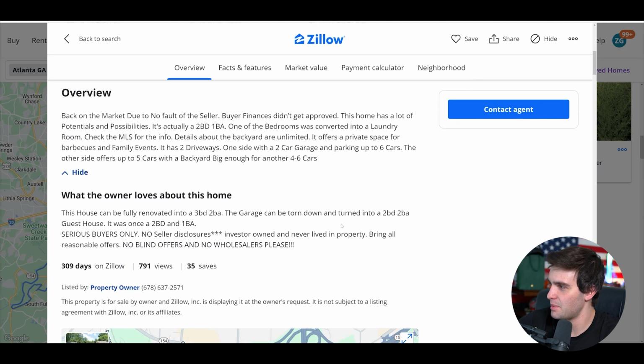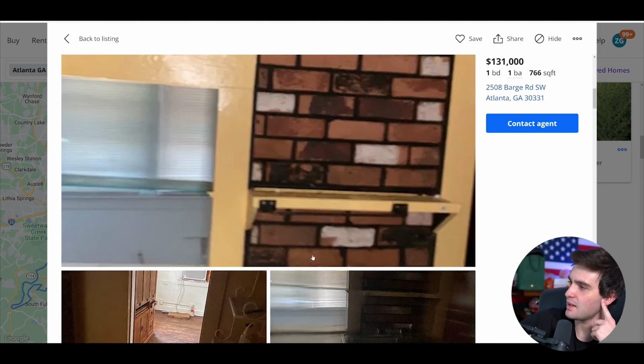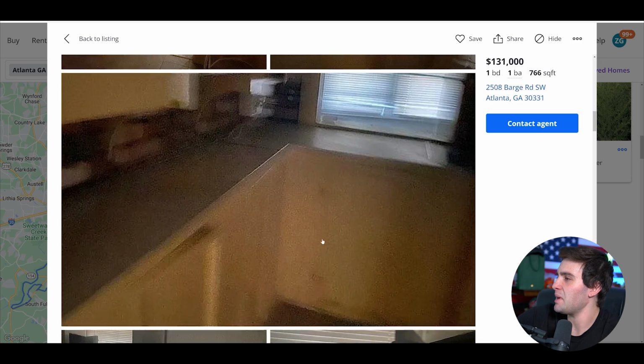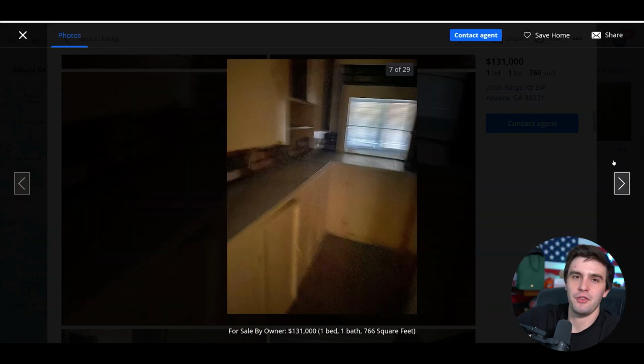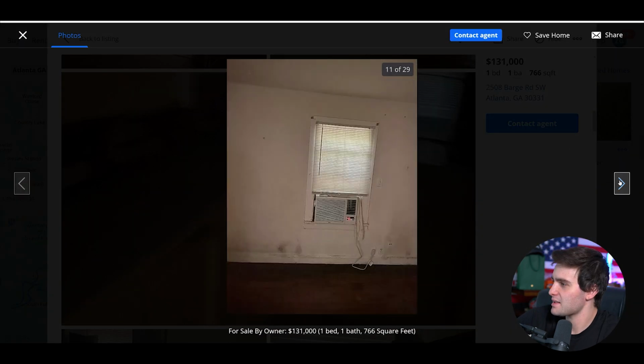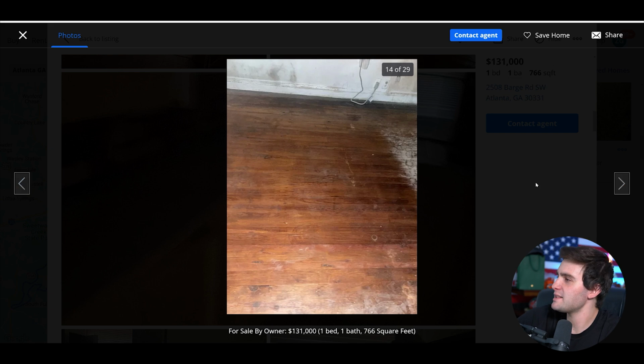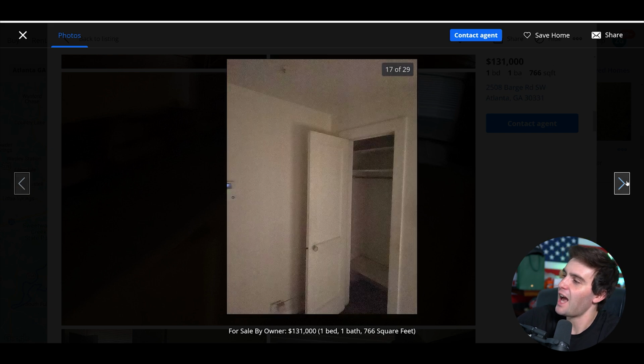Holy moly. Let's look at the pictures here. Ugly, nasty. They bought the house. Who takes a picture like this? Like, let's just be for real right now. Okay, nasty, terrible. Who is taking these pictures? This is like half bad marketing.